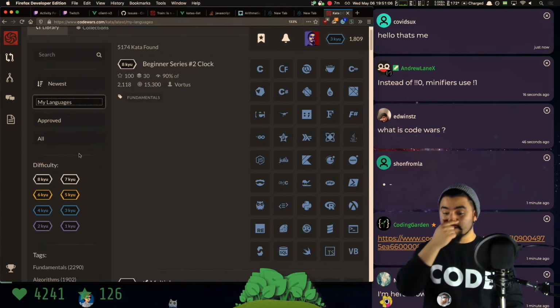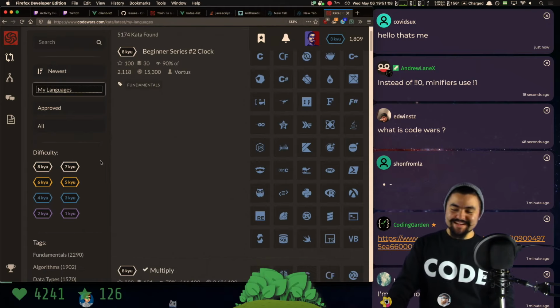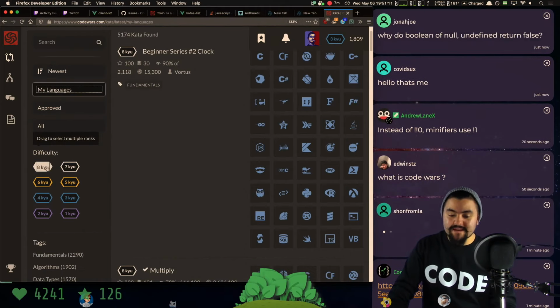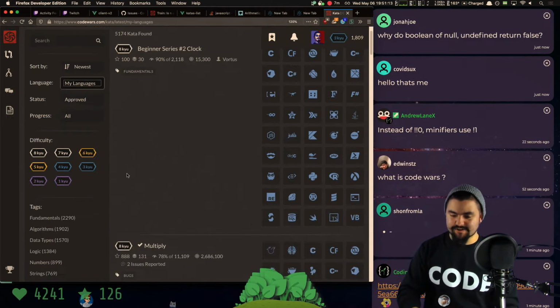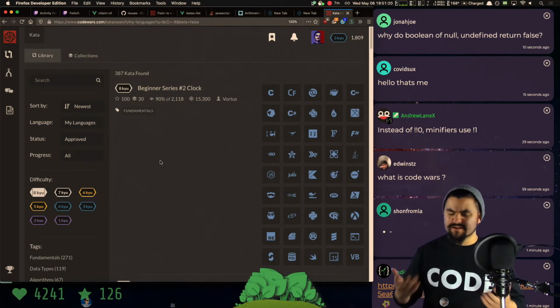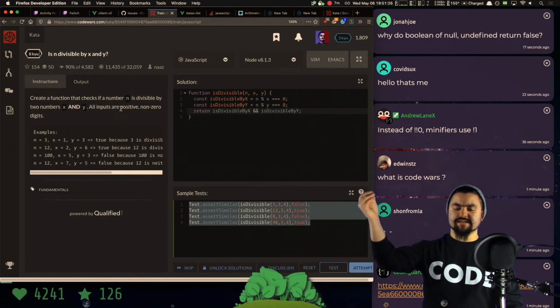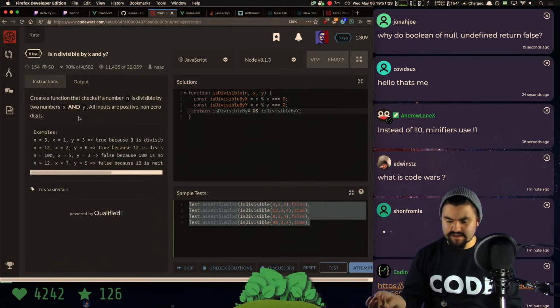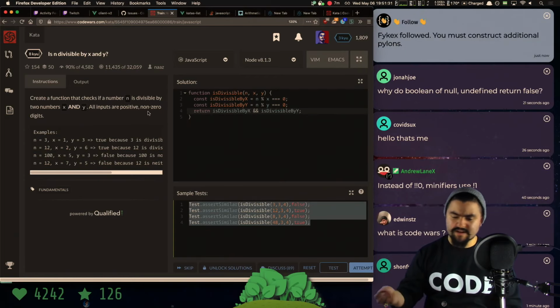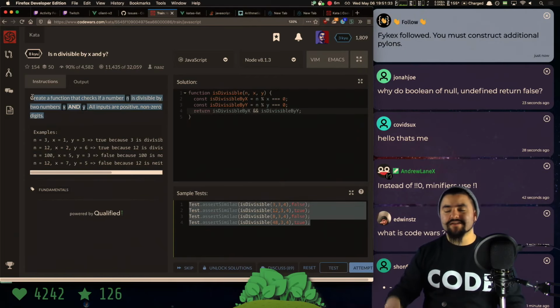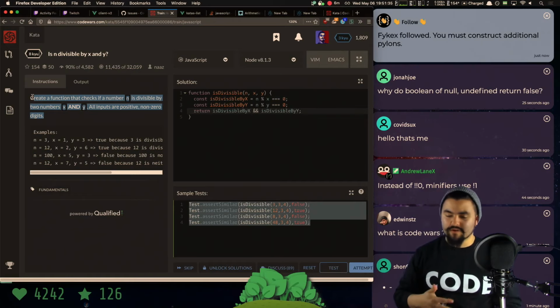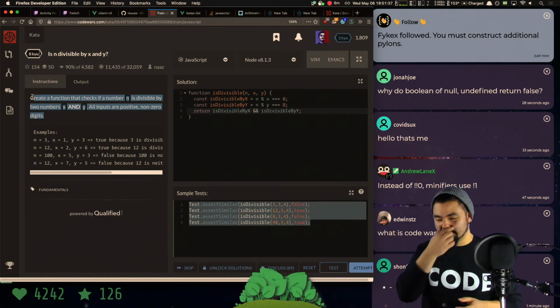You can choose many different difficulties. So 8 kyu, even though it's the highest number, is actually the easiest on Code Wars, and 1 kyu is the hardest. So today, we're really just solving 8 kyus, very, very beginner problems, and we're trying to break them down as much as possible. And this particular problem, the instructions were, create a function that checks if n is divisible by two numbers x and y. All inputs are positive, non-zero digits. We also mentioned that you don't actually have to know math to be a programmer. It just so happens that this one problem involves math.